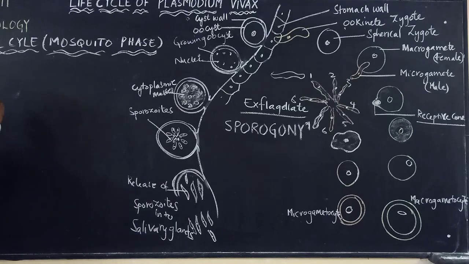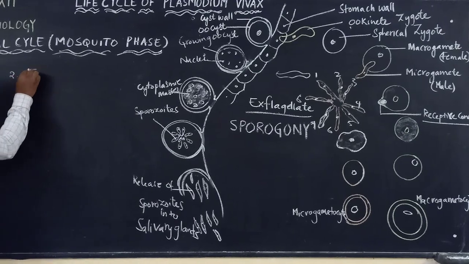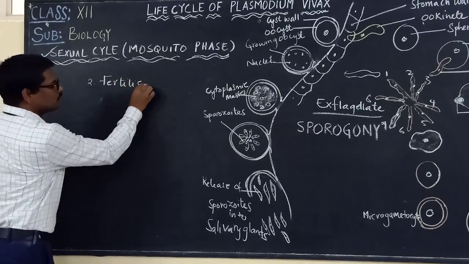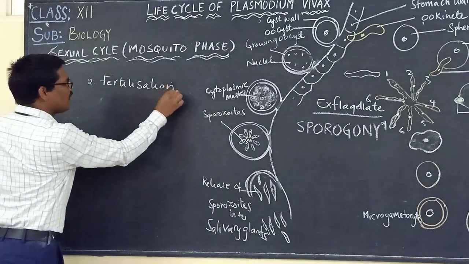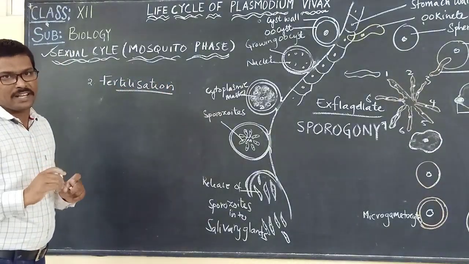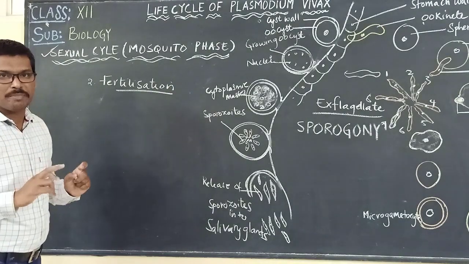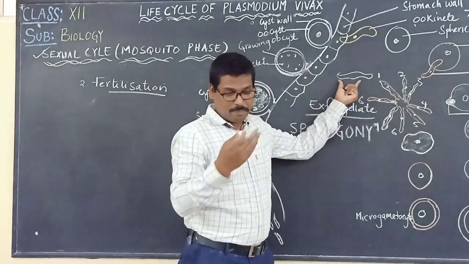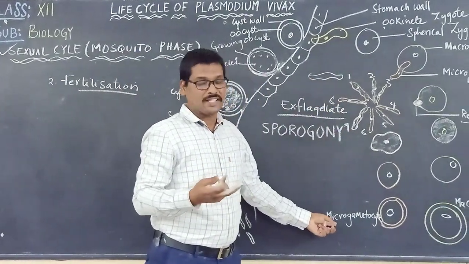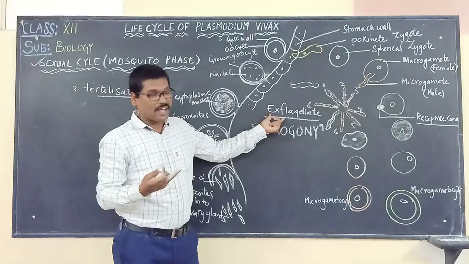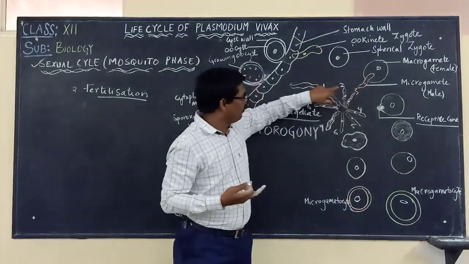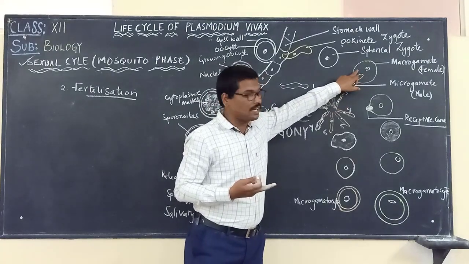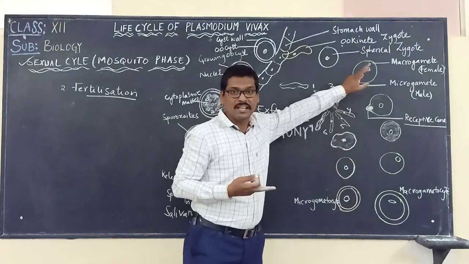Now the next one is fertilization. The second stage in the sexual cycle is fertilization. How will the fertilization take place? Here we understood that there are male gametes and female gametes. One of the male gametes, which is separated from the microgametocyte by a process called what? Exflagellation, we said. So one of the male gametes goes and fuses with the female gamete.